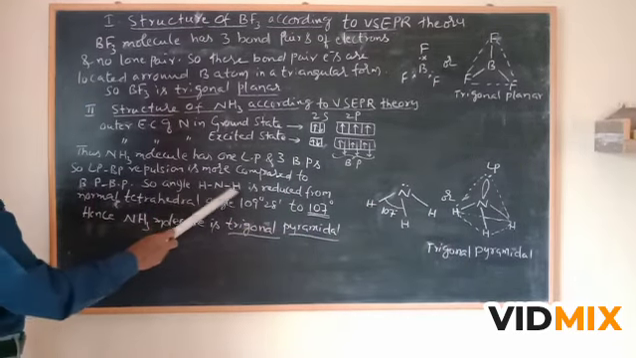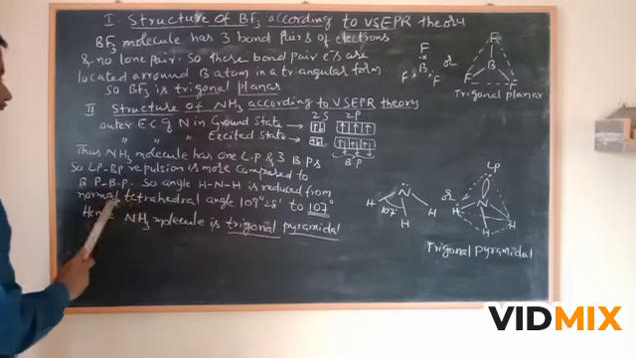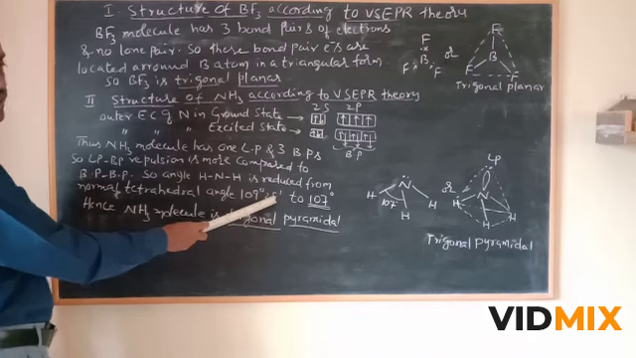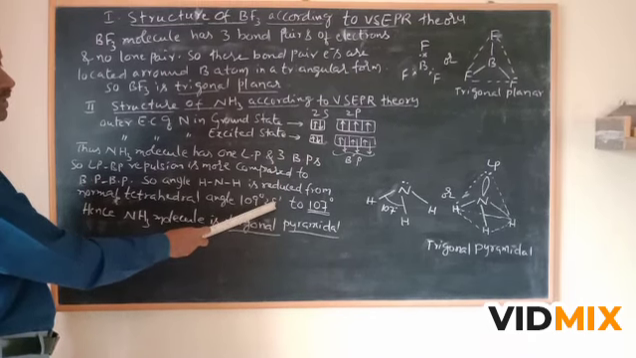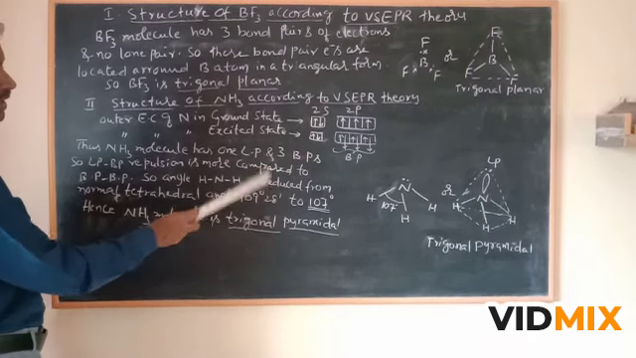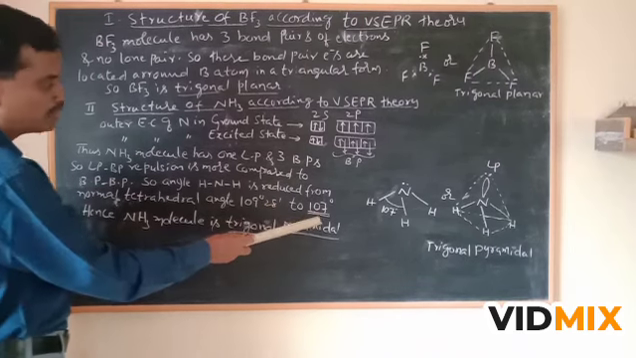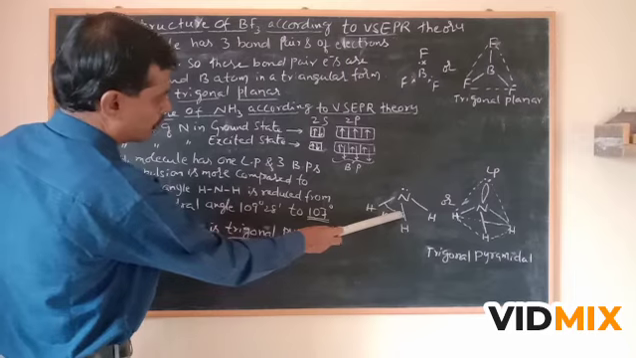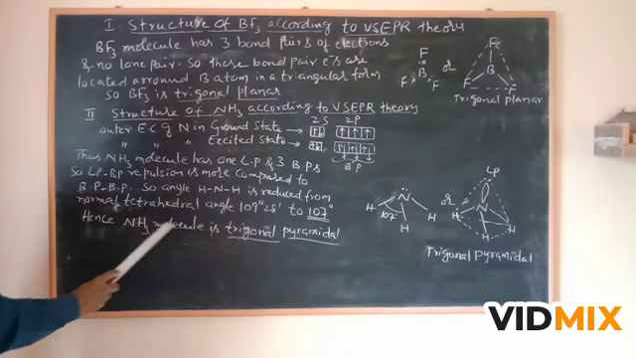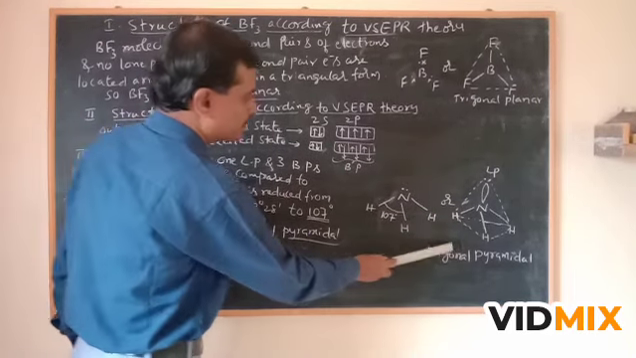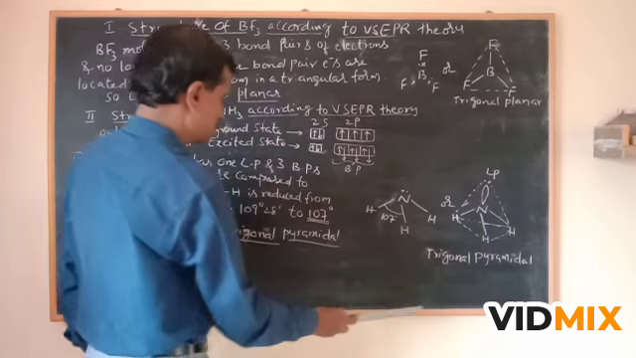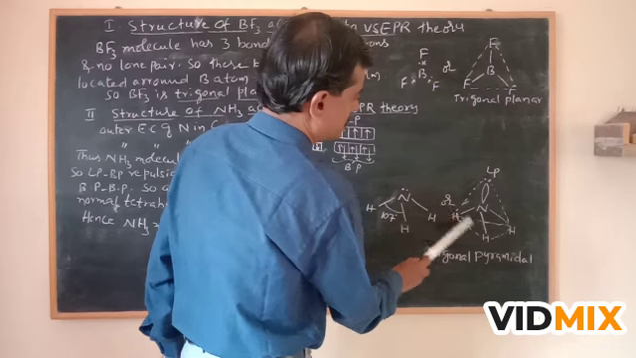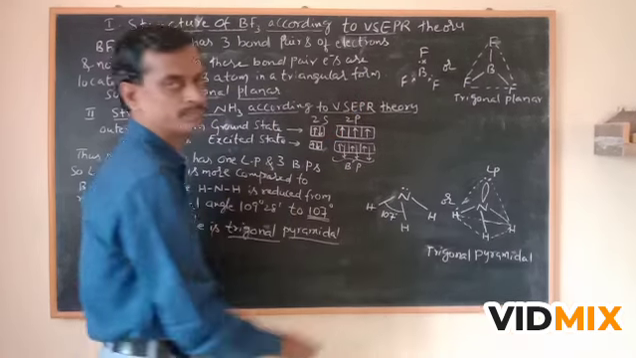So the angle HNH is reduced from the normal tetrahedral angle of 109 degrees 28 minutes, as in the case of methane, to 107 degrees here. So the HNH bond angle is 107 degrees. Hence, the ammonia molecule is trigonal pyramidal. You see the trigonal pyramidal structure for this ammonia molecule, with 1 lone pair of electrons and 3 bond pairs like this.